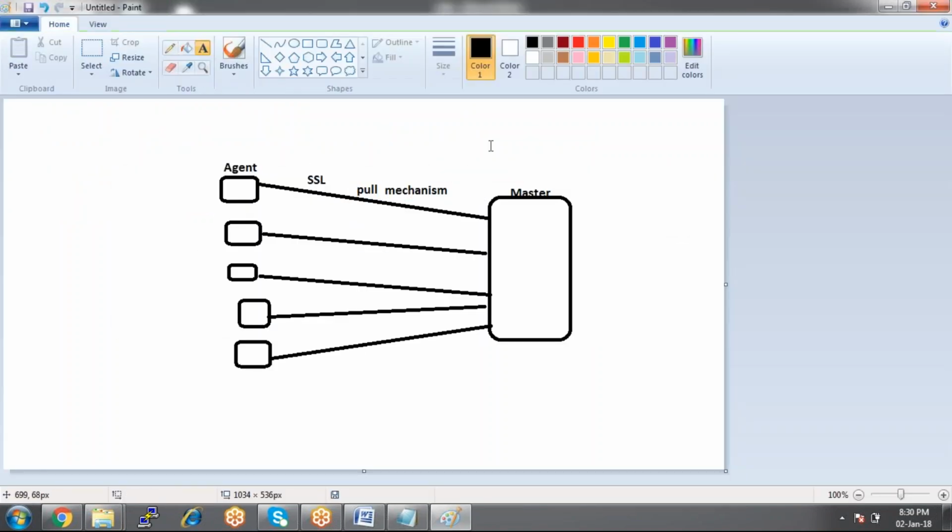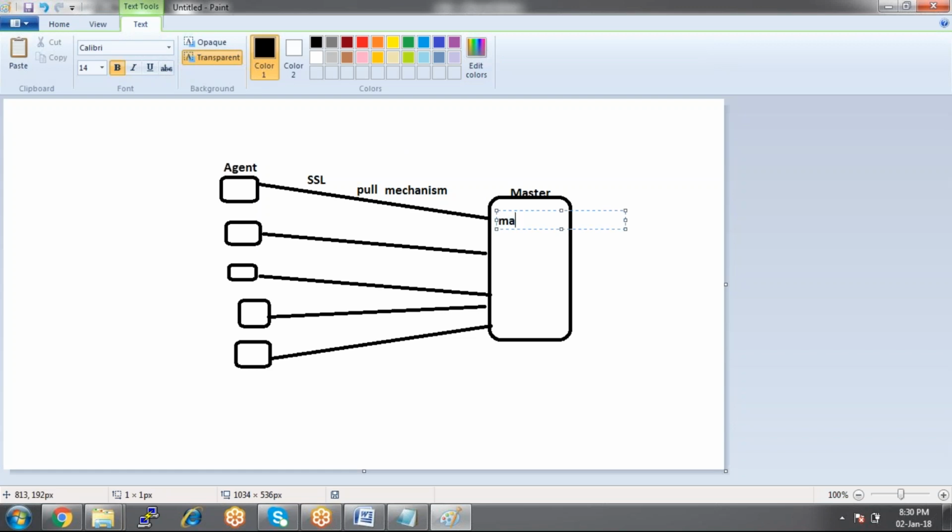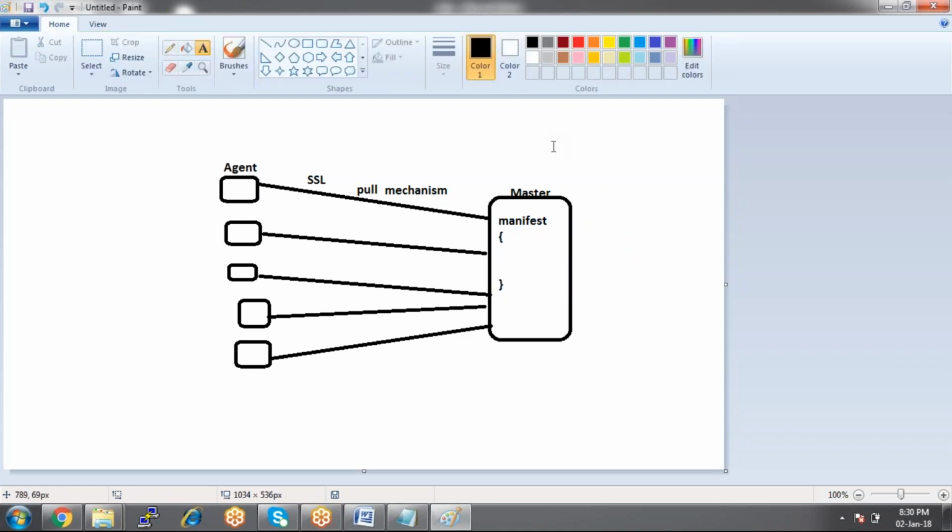With the help of the pull mechanism, the manifest will be applied onto the client machines. On master we write the manifest. Here we write the manifest on master. Right, so this is how the architecture works here.